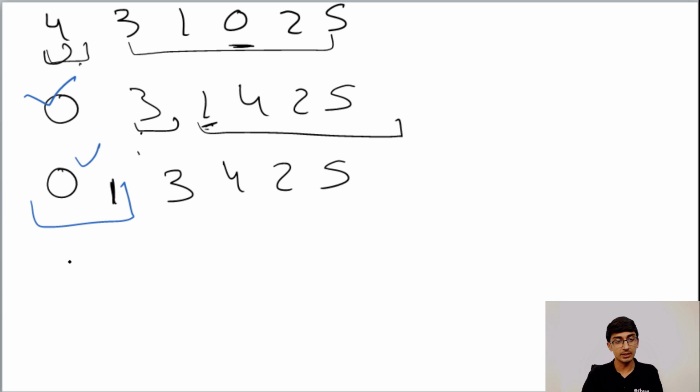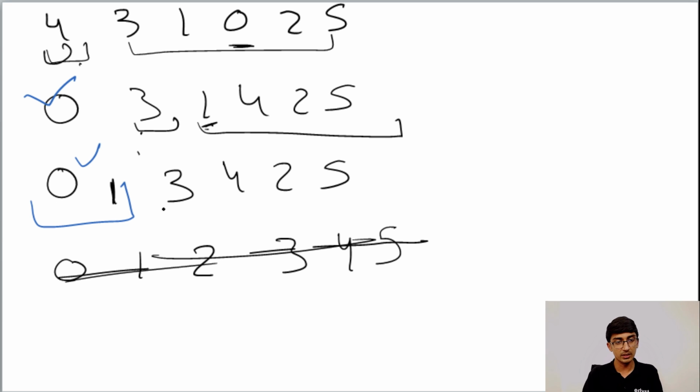Again, take the minimum element out. Anyway, this part I wrote is wrong, so let me just cross that out. What you have over here is this part. When you bring 2 here, 3 goes there, so it becomes 0, 1, 2, 4, 3, 5. Yes, that's what it will become.